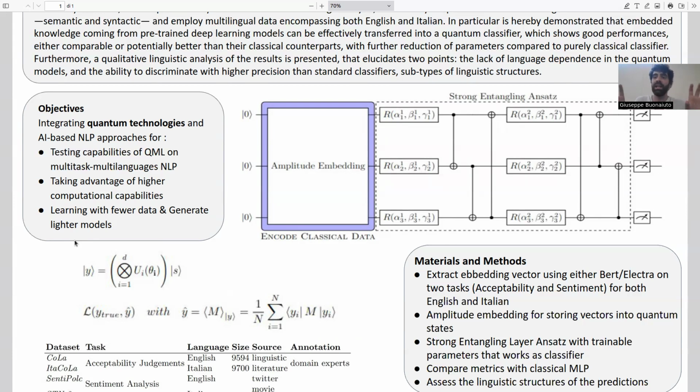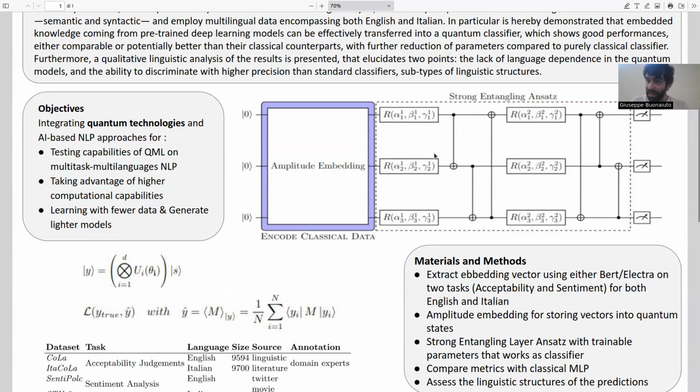These 2 tasks are carried out both on English and Italian to demonstrate the ability of the model of performing multi-language classification. So we extract the embedding vector via the pre-trained model. We encode this vector into a quantum state via amplitude embedding, and then this vector is manipulated via a parameterized quantum circuit in the form of a strongly entangling ansatz, which is described here in this figure.